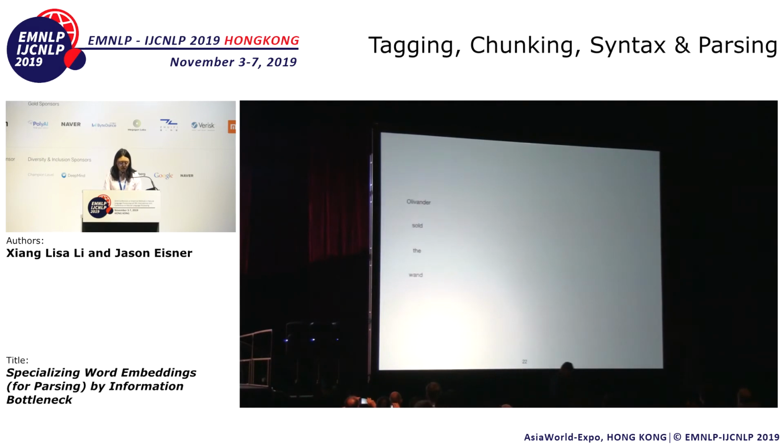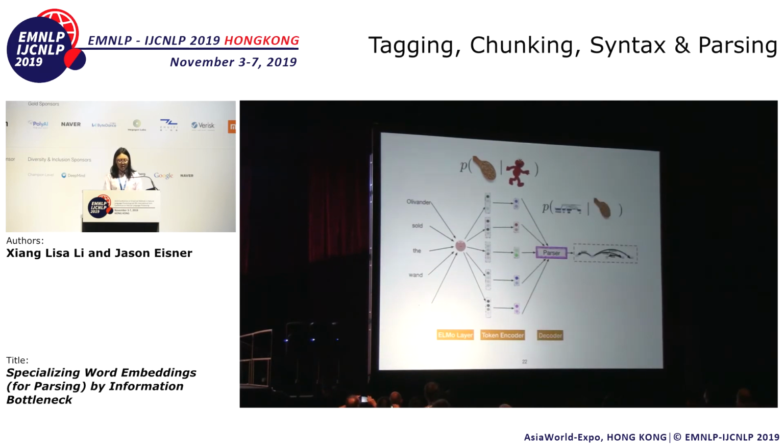So this is our model architecture. We start from an English sentence. We pass it through an ELMo layer to produce the corresponding ELMo embeddings. Then we pass it through our token encoder, which parameterizes P of grain given ELMo. We get samples of specialized taggings from the token encoder and pass them to the decoder. The decoder is actually a parser that parameterizes P of parse given grain.